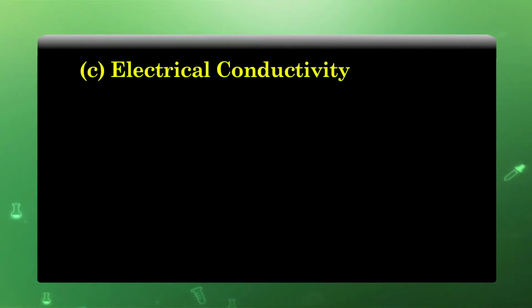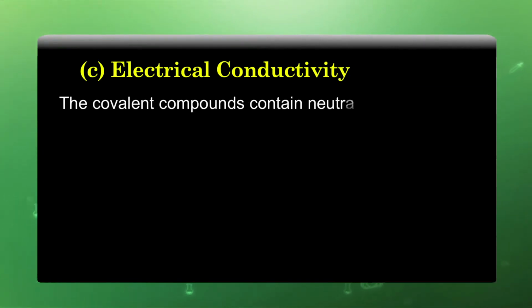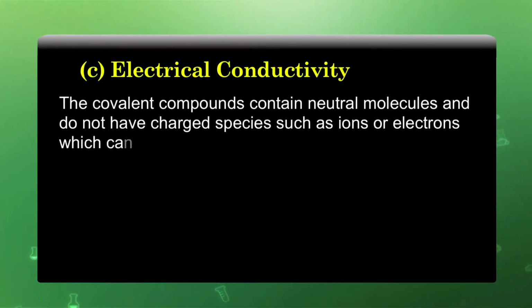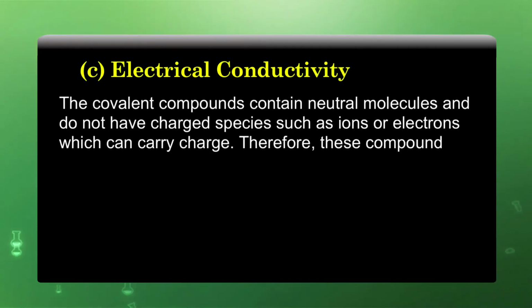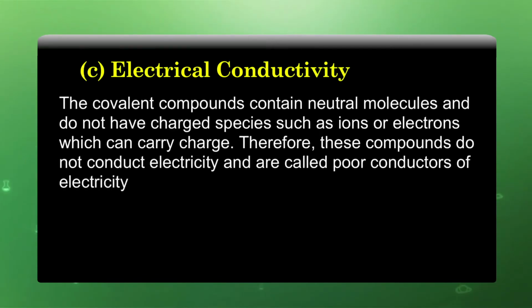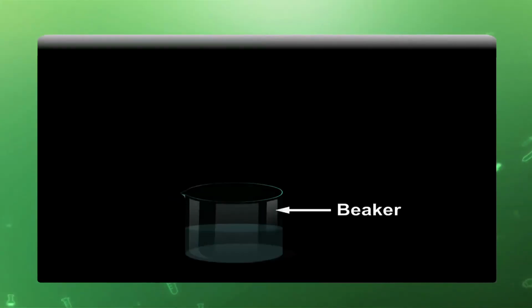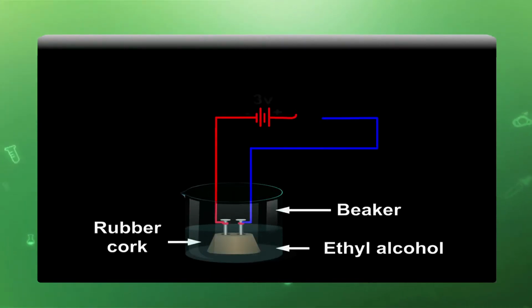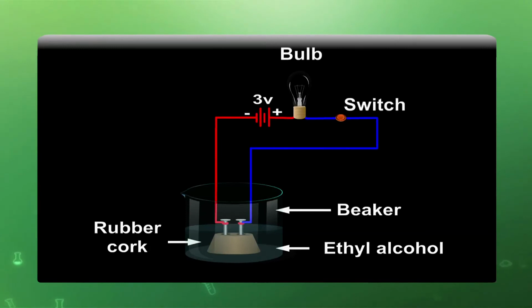Electrical conductivity. The covalent compounds contain neutral molecules and do not have charged species such as ions or electrons, which can carry charges. Therefore, these compounds do not conduct electricity and are called poor conductors of electricity. Let us watch this video, which shows that covalent compounds like ethyl alcohol, when electricity is passed, do not conduct electricity. That is the experimental verification, which shows that covalent compounds are bad conductors of electricity.